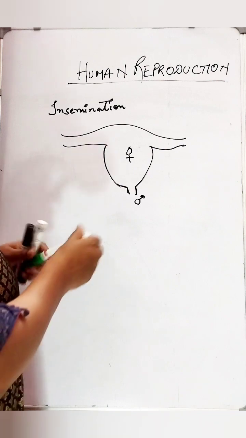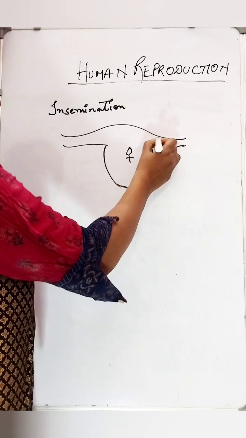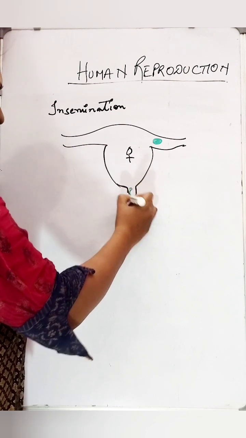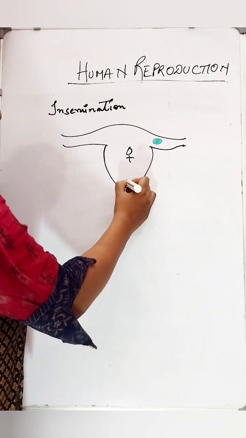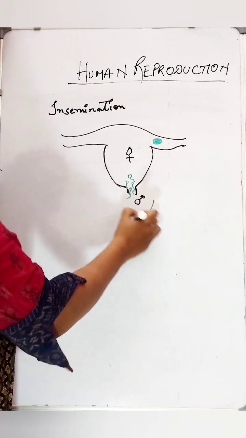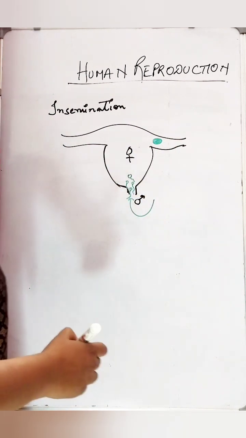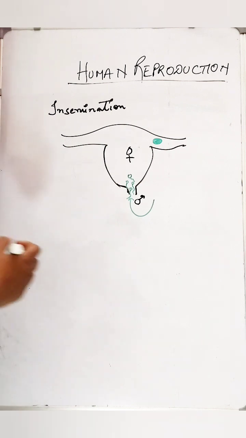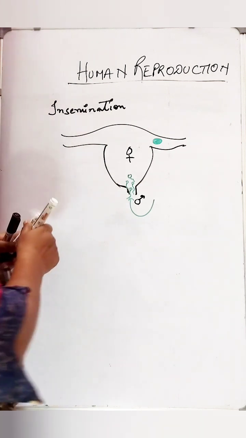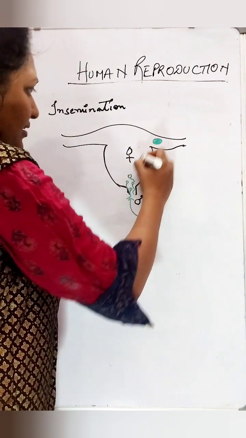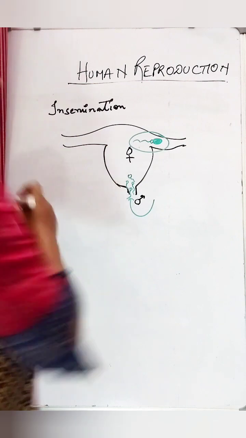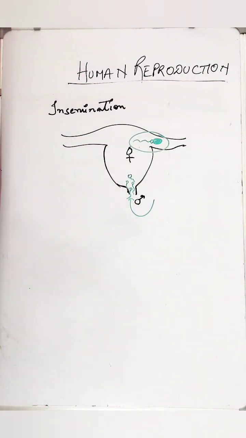So here what happens? The egg will be there, and these are the sperms. So this process is called as insemination, transferring. If I have to see about fertilization, fertilization is a process wherein the sperm will be meeting the ovum. This is a fertilization.